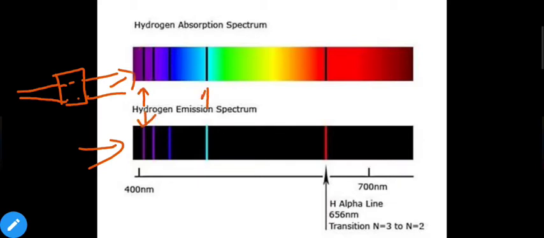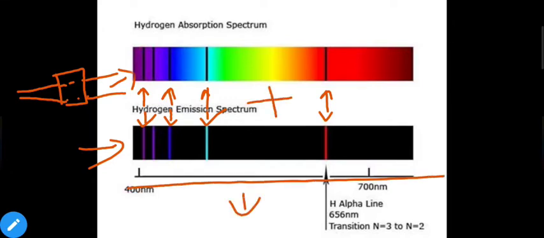If it absorbs this wavelength, then again it is going to release it, and so on. So first it will absorb some of the wavelengths of electromagnetic radiation, then again it will lose it in the emission spectra. If we add both of these spectra together, you will get your continuous visible spectra.